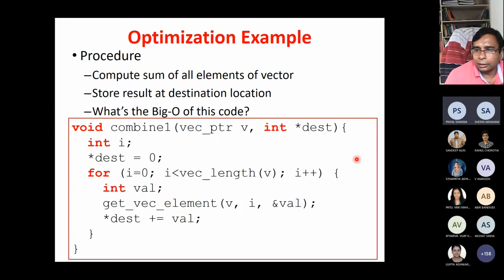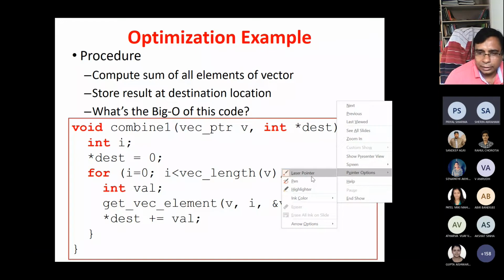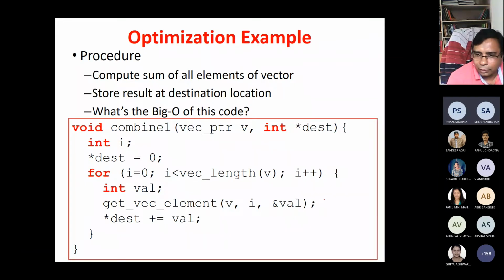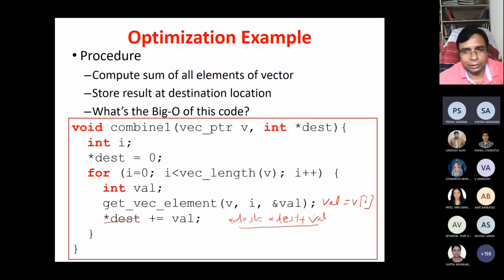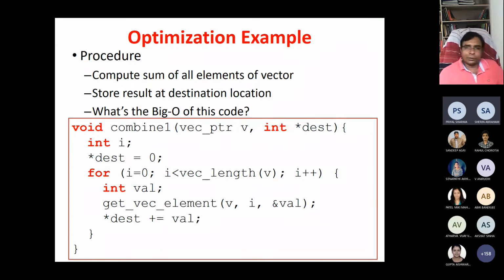Whenever you call this procedure, ultimately val is equal to b, i. It will do these operations: the ith element of vector v will be read and put into val. After that, star dest is equal to star dest plus whatever value we are getting. So this is summing up. What kind of optimizations can you do from this code?